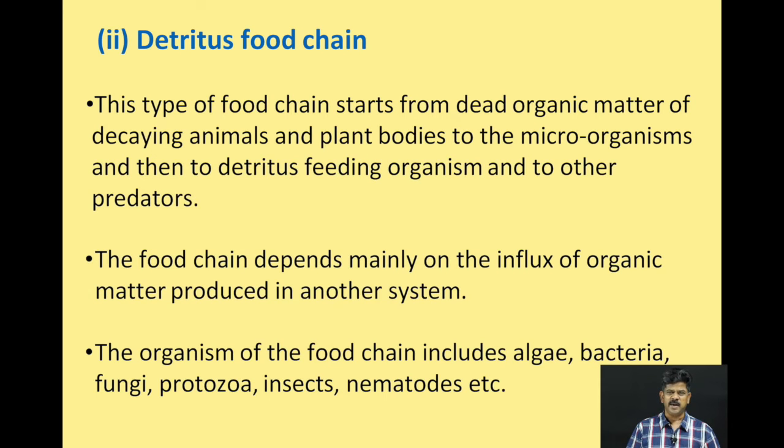And they are decayed by the microorganism, and after that detritus feeding organism, and finally the predators, right. Here the food chain depends mainly on the influx of organic matter produced in another system. The organism of the food chain here includes algae, bacteria, fungi, protozoa, insects as well as the nematodes.